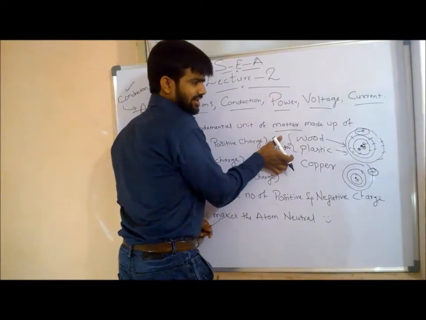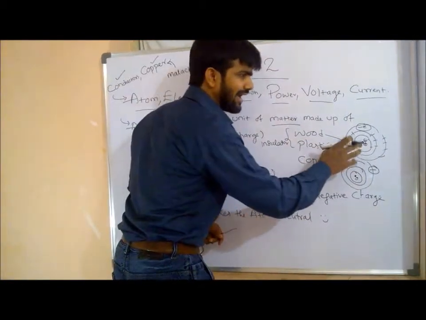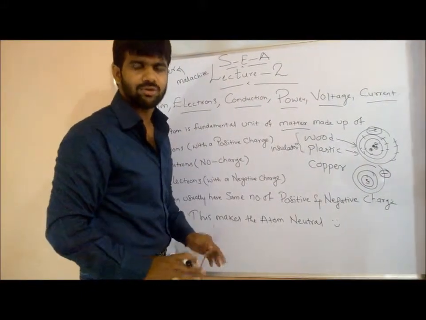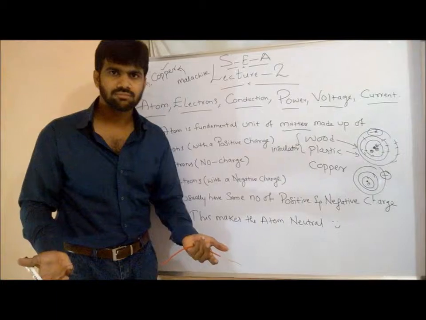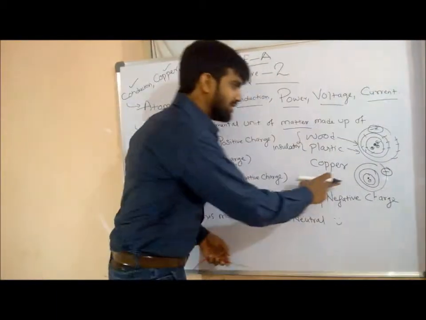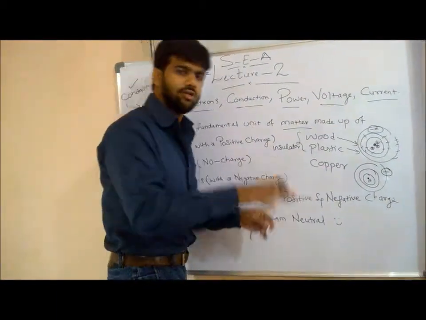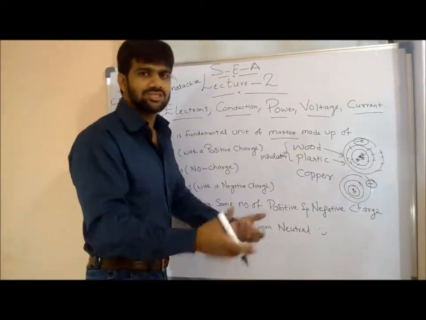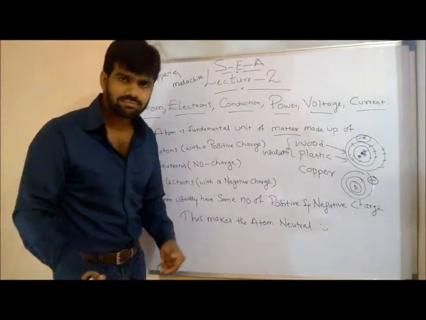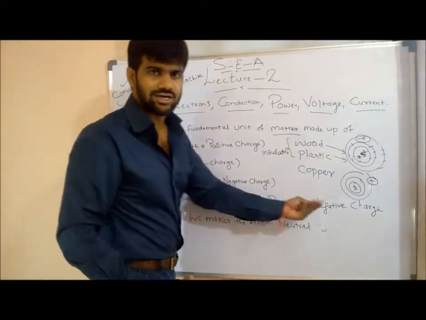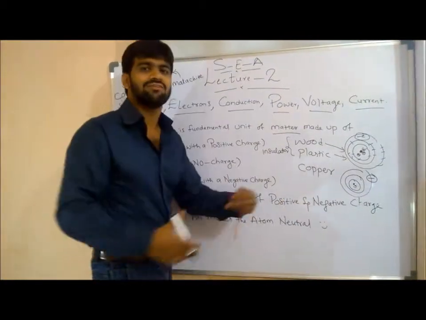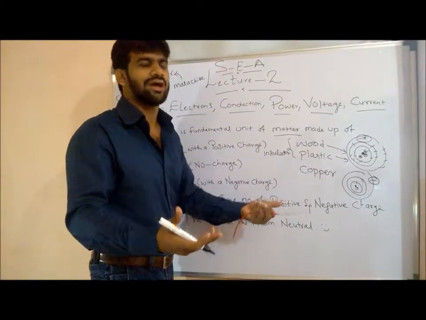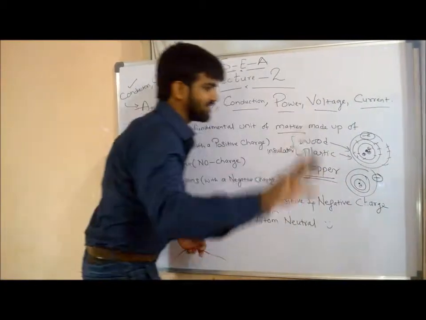Insulators will not have a valence electron in their atomic structure. That's why they are called insulators, because no electrons flow, which means there is no current. No current, no electricity. But in a copper atom, or an aluminum atom, or in water or iron, the atomic structure has valence electrons in it. That's why that valence electron can easily travel when given a certain force. As it travels, it constitutes current. That's why this is said to be a conductor.